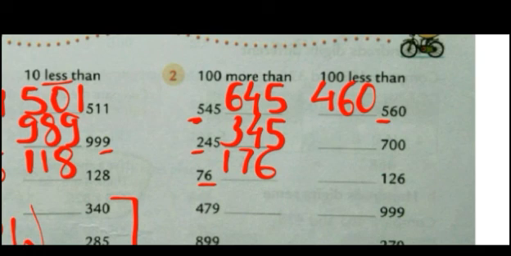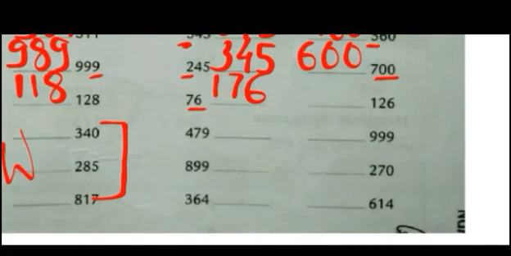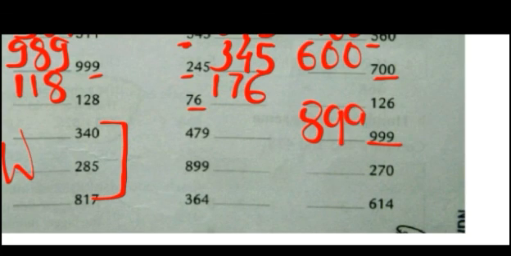See the next one. This is very simple. The number given is 700. Simply subtract 100 from it. It will give you 600. Now see this one, 999. As I told you, there will be no change in the last two digits, tens and ones place. Only there will be a change in the 100 place. In the 100 place, 9 is given. 900 is there. If you subtract 100 from it, what will be the answer? It will become 800. And the last two digits will remain the same.